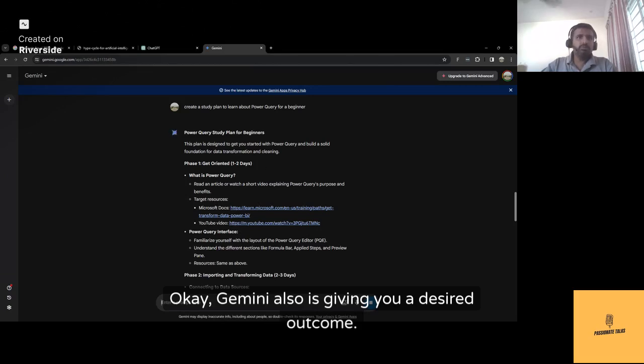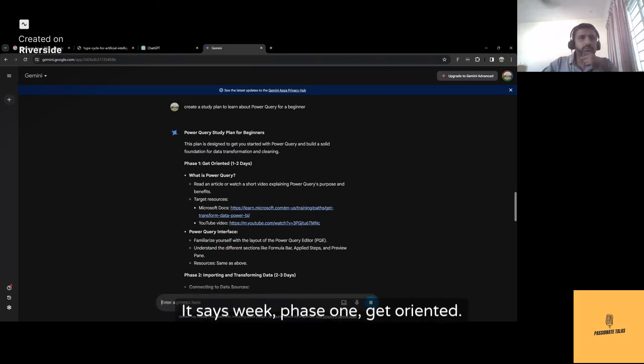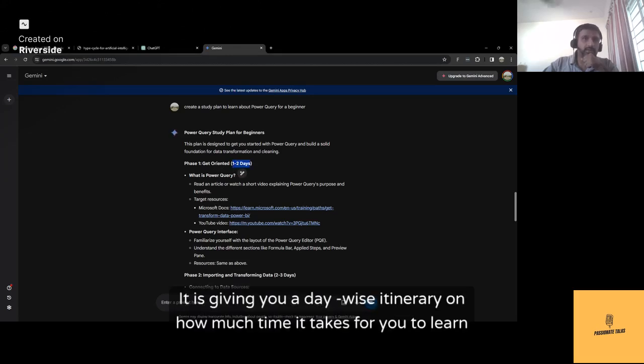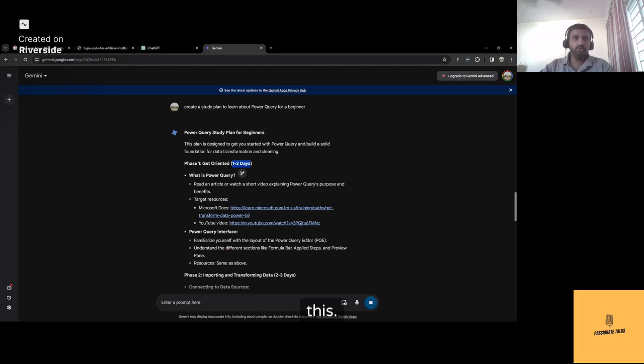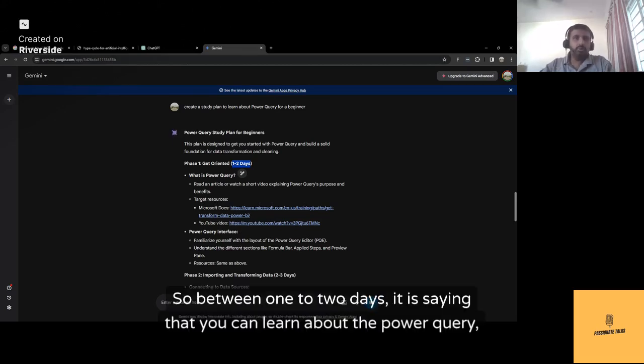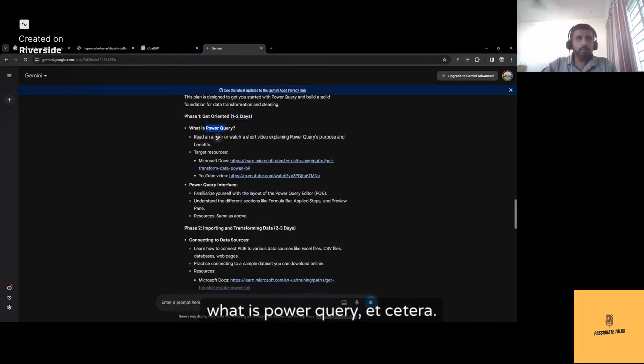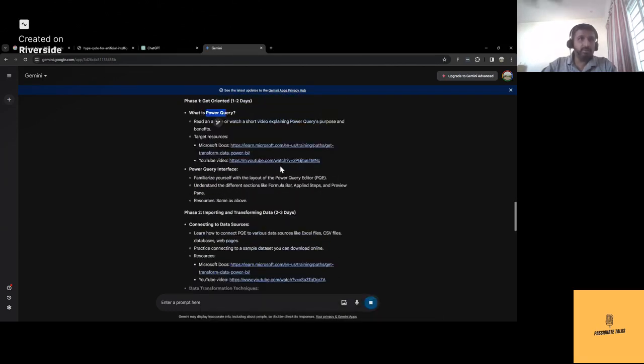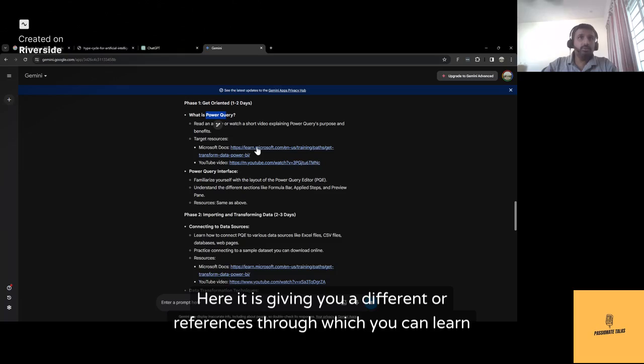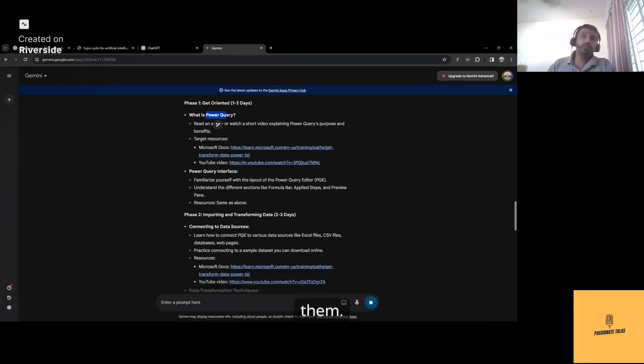Okay, Gemini also is giving you a desired outcome. It says phase one, get oriented. It is giving you a day-wise itinerary on how much time it takes for you to learn this. So between 1 to 2 days, it is saying that you can learn about Power Query, what is Power Query, etc., and Power Query interfaces. Here it is giving you different references through which you can learn them.